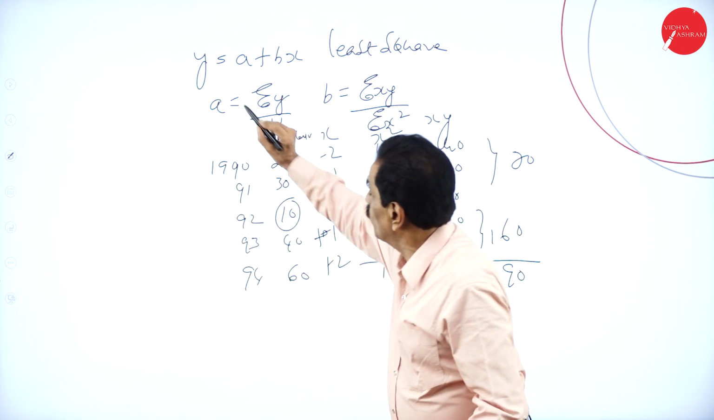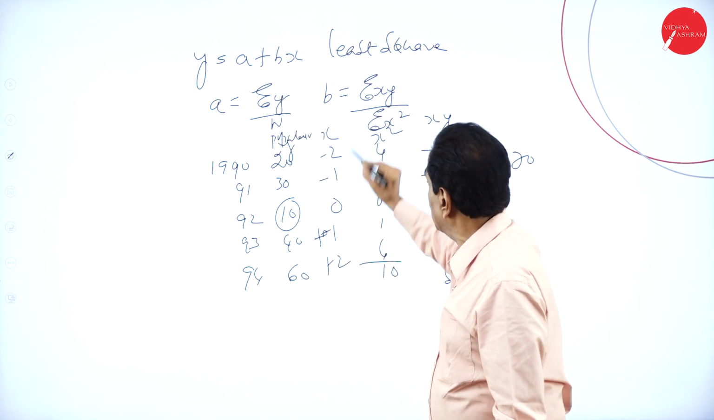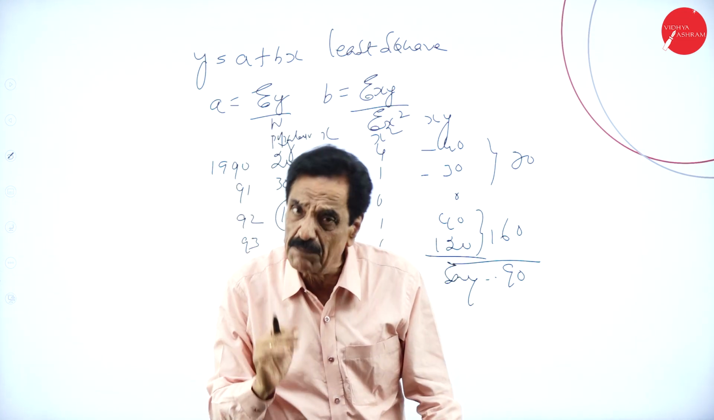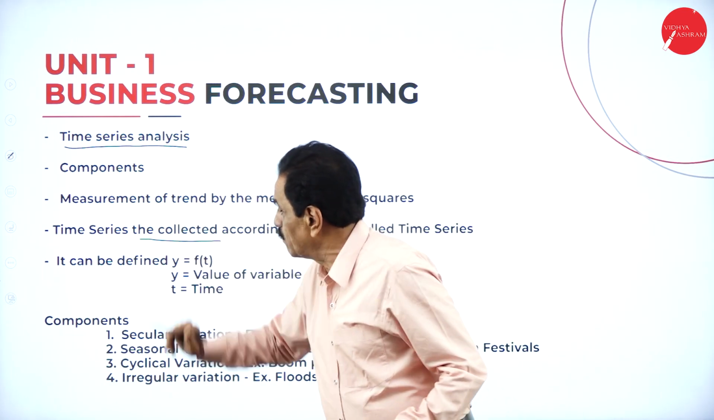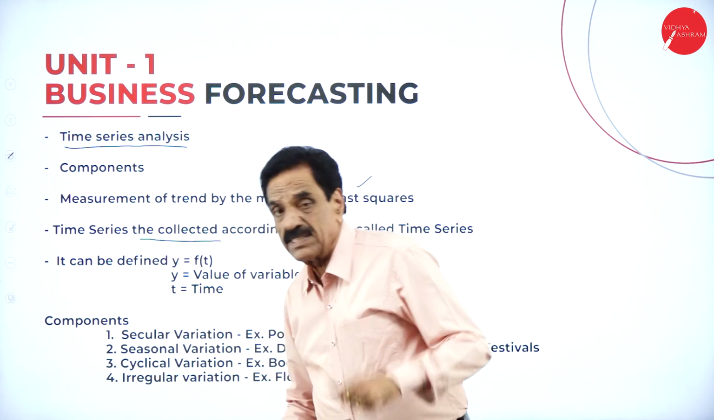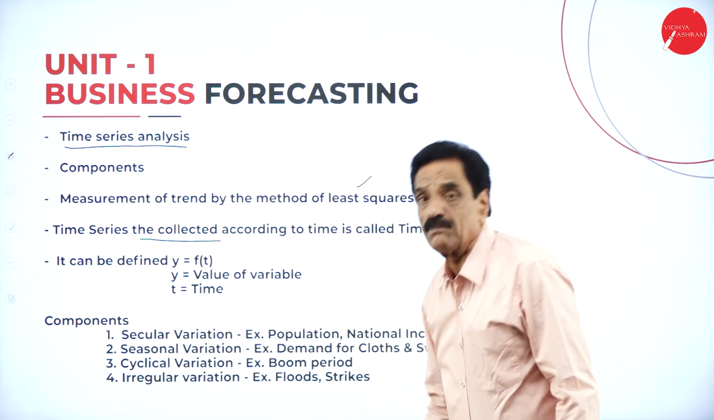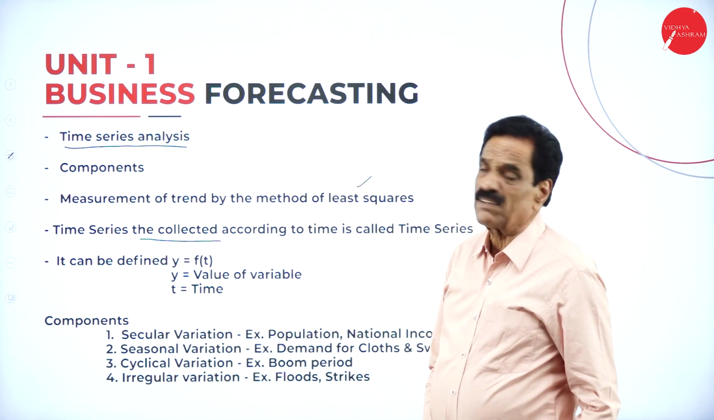Least square is y is equal to a plus bx, where a is equal to sigma y divided by n, and b is equal to sigma xy divided by sigma x square. It can be dealt with in detail while we are solving the problem. I think you understand. Time series, or the component measurement of a trend by the method of least square. Time series means the facts are collected according to time. There are four components: secular, seasonal, cyclical, and irregular variation.